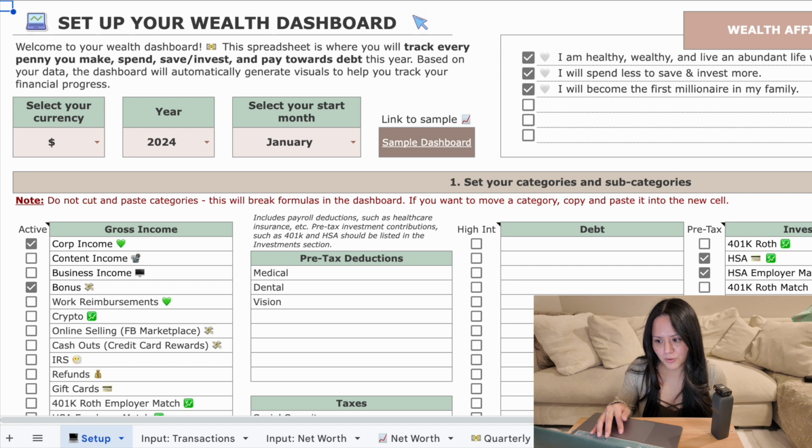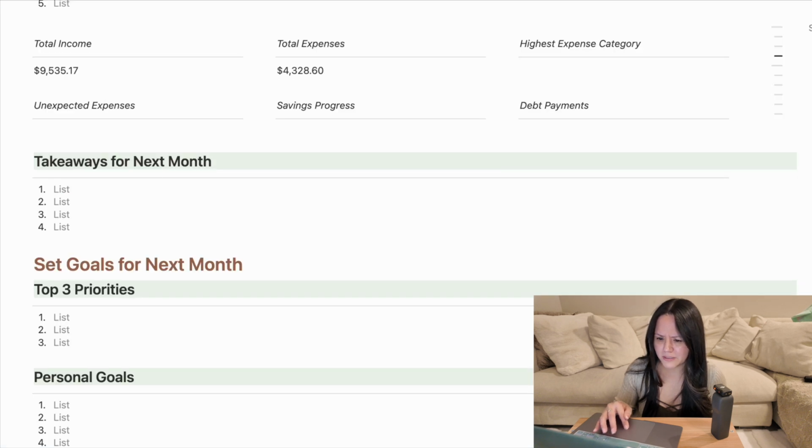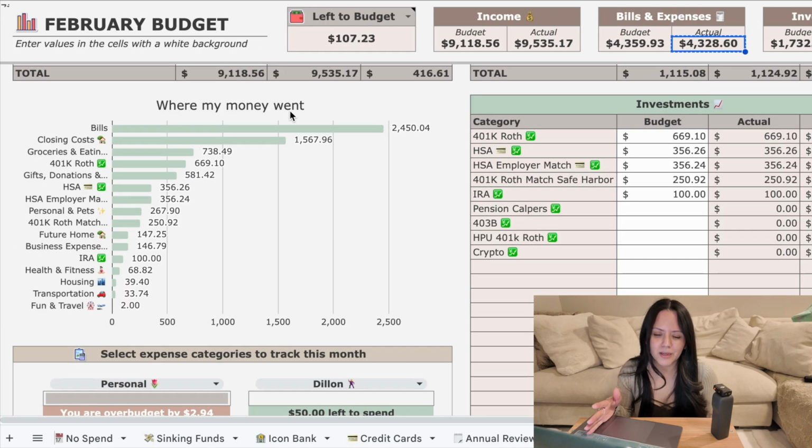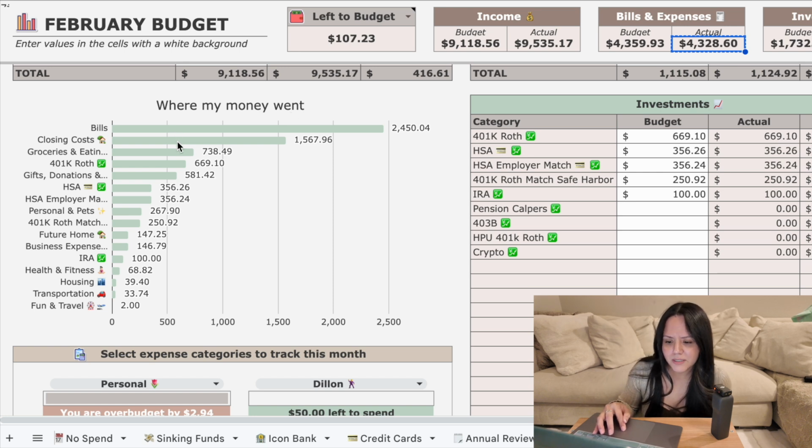Highest expense category. What was the highest expense category? I don't know. I actually didn't take the time to see that. So let's see. I think bills, but does that really count? Second is savings, but does that one really count? I guess groceries, because that would be an expense category. Closing costs right here, that's our savings. So I'm not going to count bills or closing costs sinking fund.